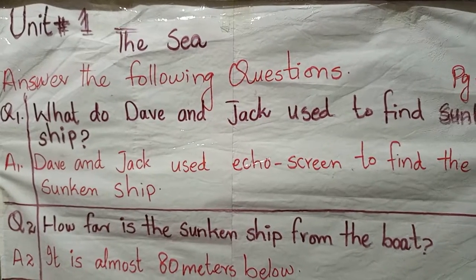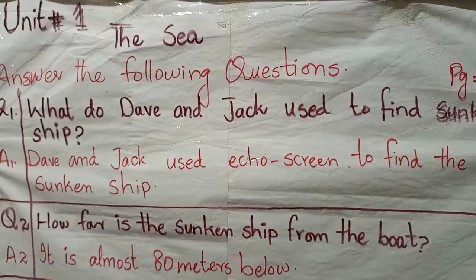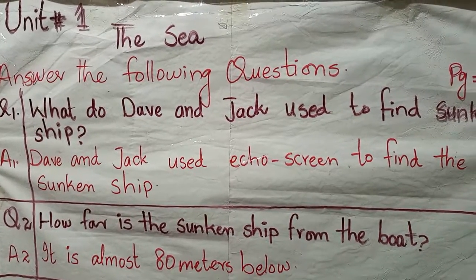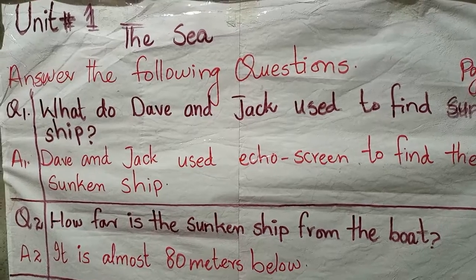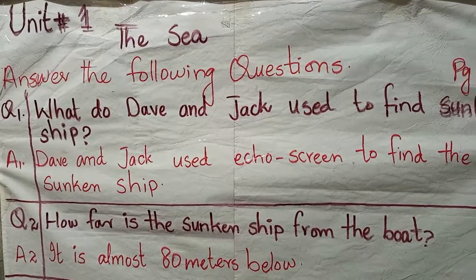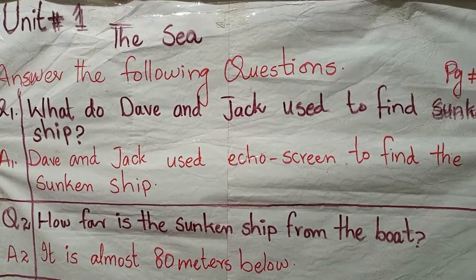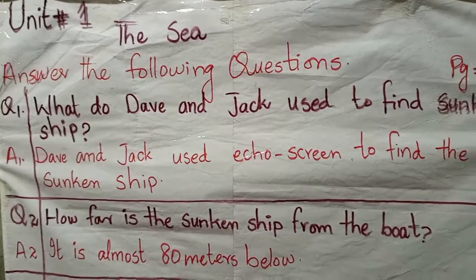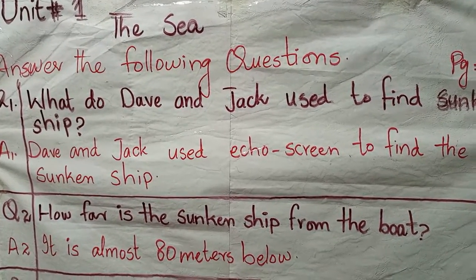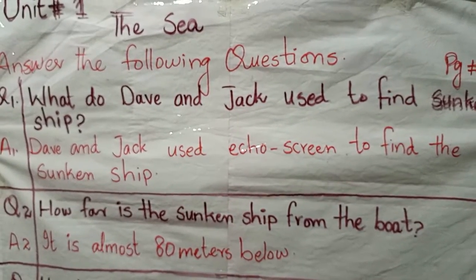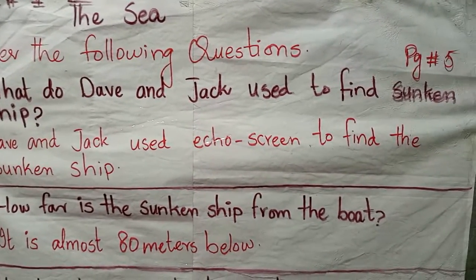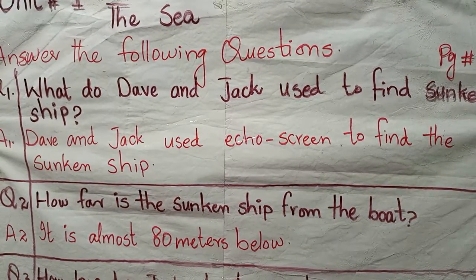Okay students, after reading we are coming towards the question answers. The previous work was book work and now we are coming towards the notebook work. Unit number 1, the C, answer the following questions. That would be on page number 5. Question number 1, what do Dave and Jack use to find the sunken ship? Answer: Dave and Jack used echo screen to find the sunken ship.